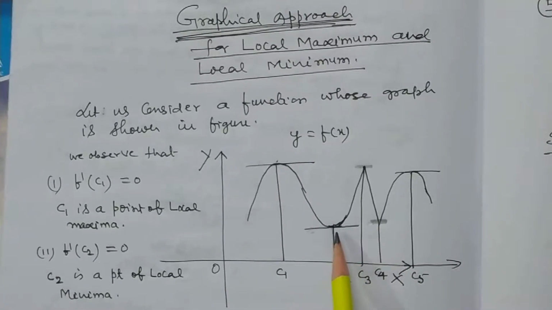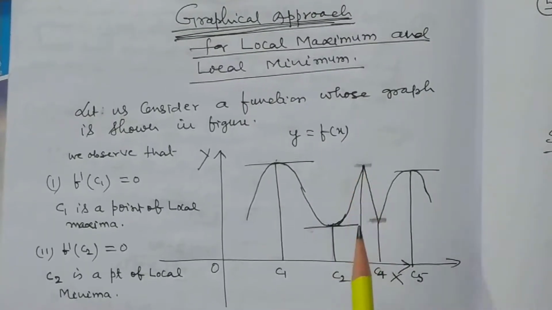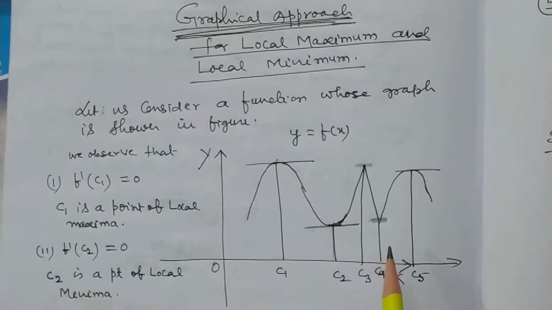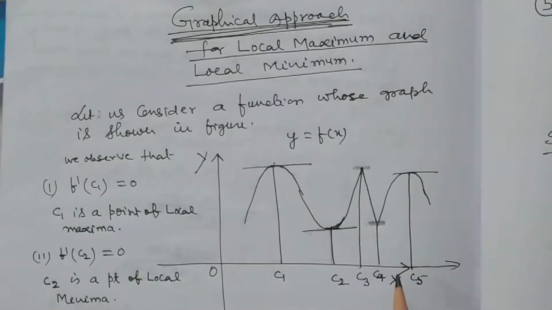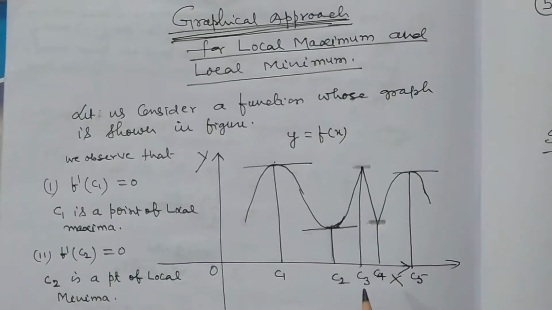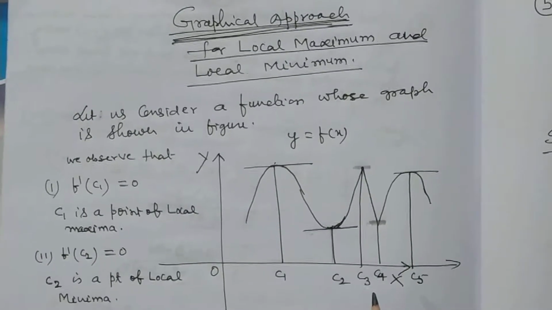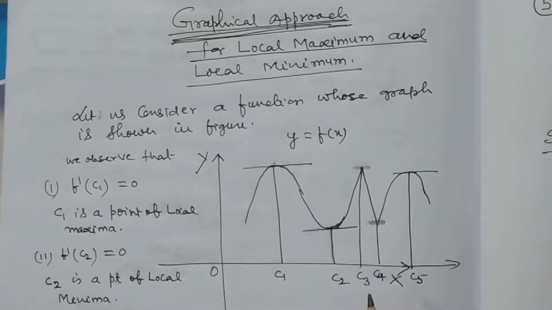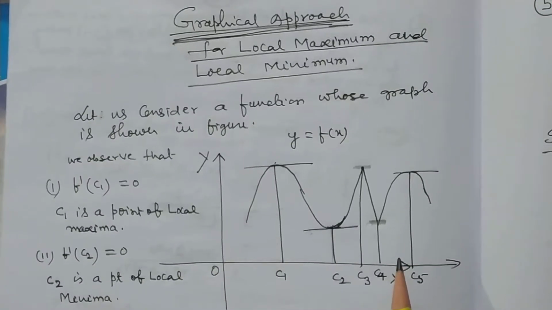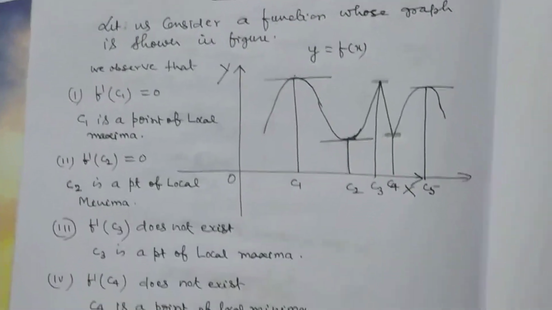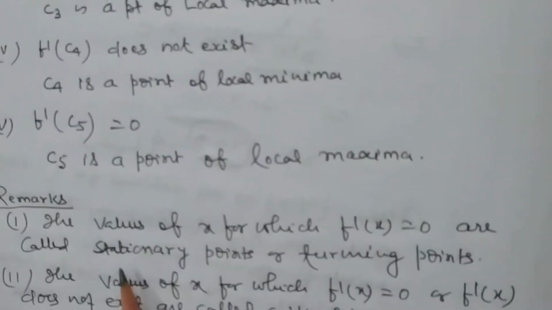It is a point of maxima here, but f dash C3 and f dash C4 do not exist. That's why we take critical points where the value of f dash x is 0 and where f dash x does not exist. That's why, my dear student, I have written some remarks here.